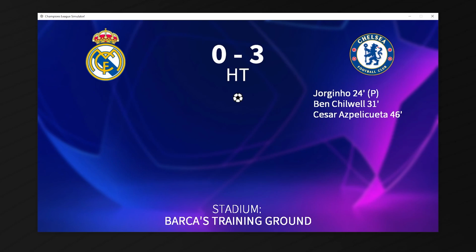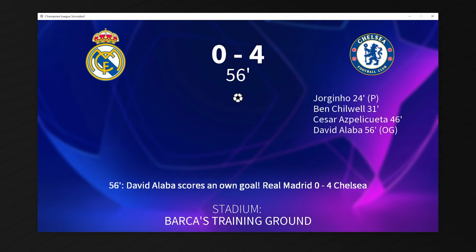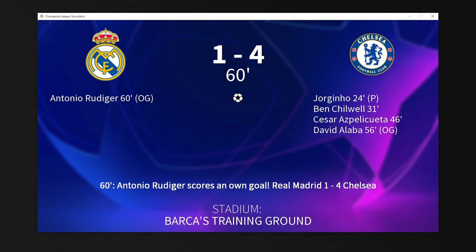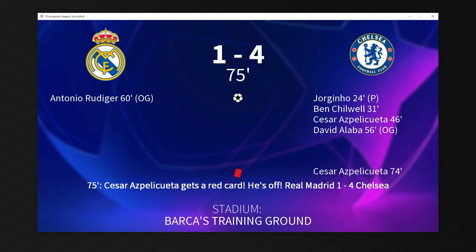As a Barca fan, you'll love to see it. 4-0 courtesy of a David Alaba own goal, and it is 9-1 to Chelsea on aggregate. Rudiger scores a consolation goal for Real Madrid, and it is a 9-2 score on aggregate. Azpilicueta gets himself sent off for no reason in the 75th minute, and it's still 9-2 to Chelsea.